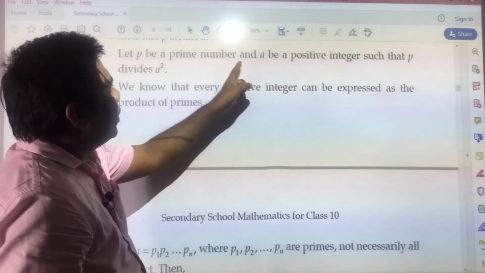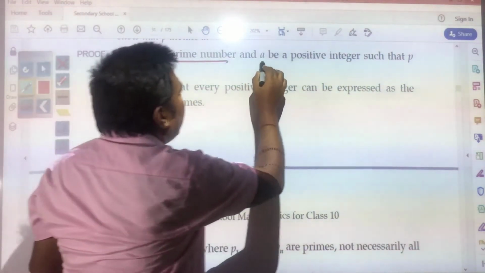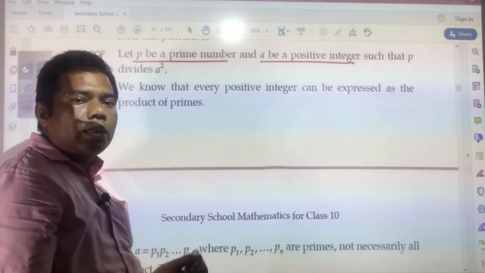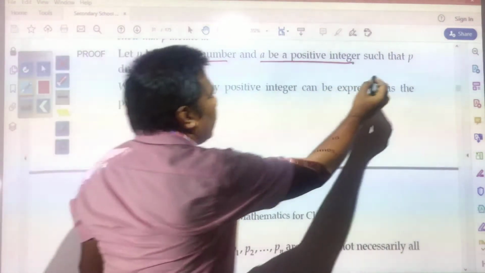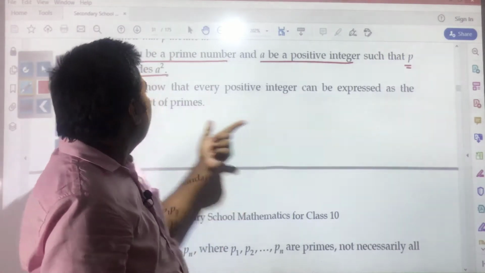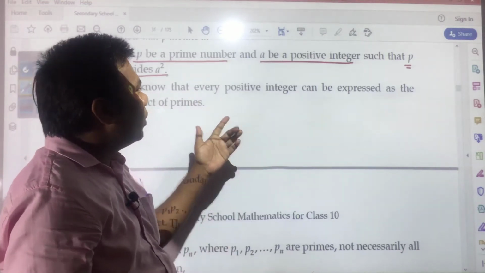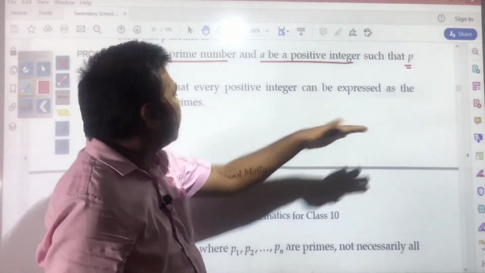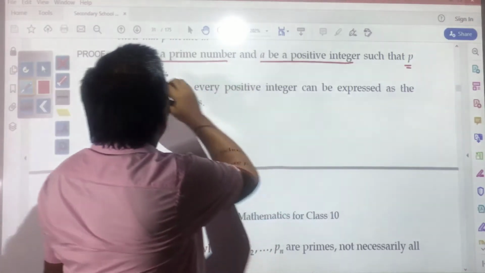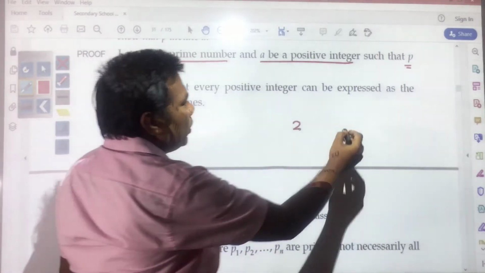Let p be a prime number and a be a positive integer such that p divides a square, because that statement has already been written. We know that every positive integer can be expressed as the product of primes, from the fundamental theorem of arithmetic. For example, suppose p is 2, and a is 4.